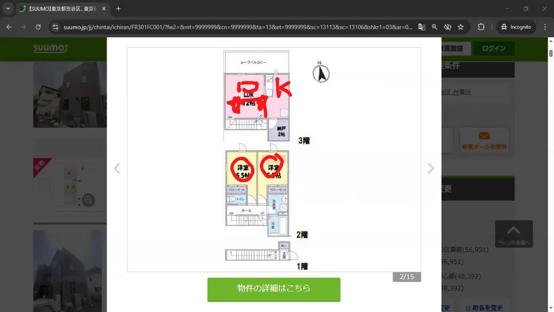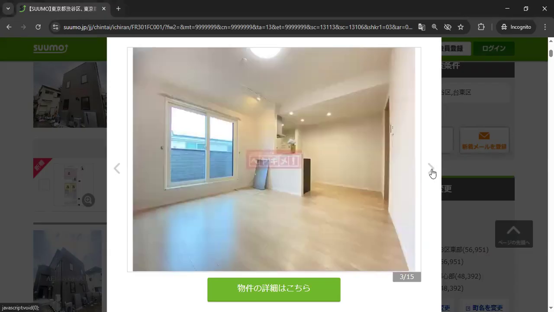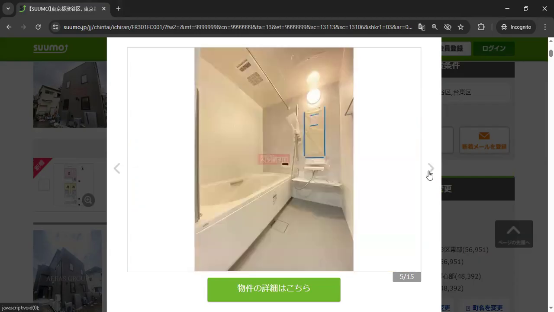Not always. Or are they not? I don't know. Feels like it. Maybe I'm just wrong as well. Anyway, here's the LDK. Here you can have the dining table, or maybe here, it doesn't really matter, and then here you can have the TV, and that's the kitchen.